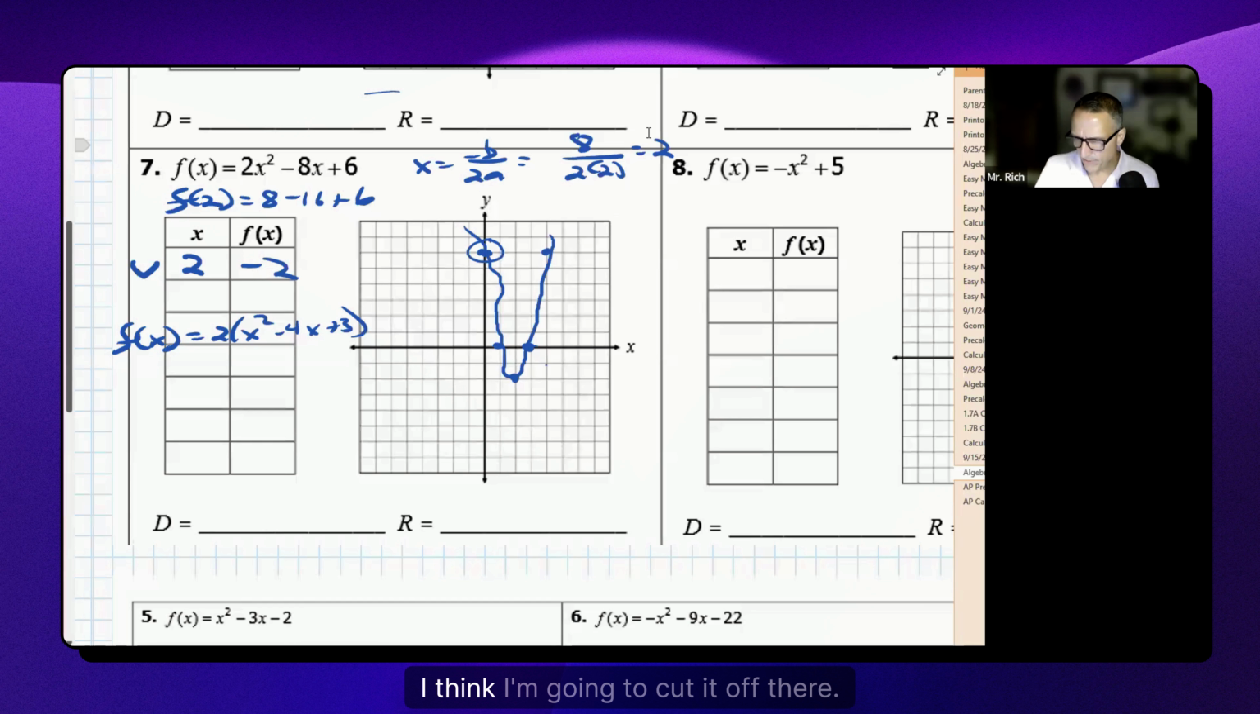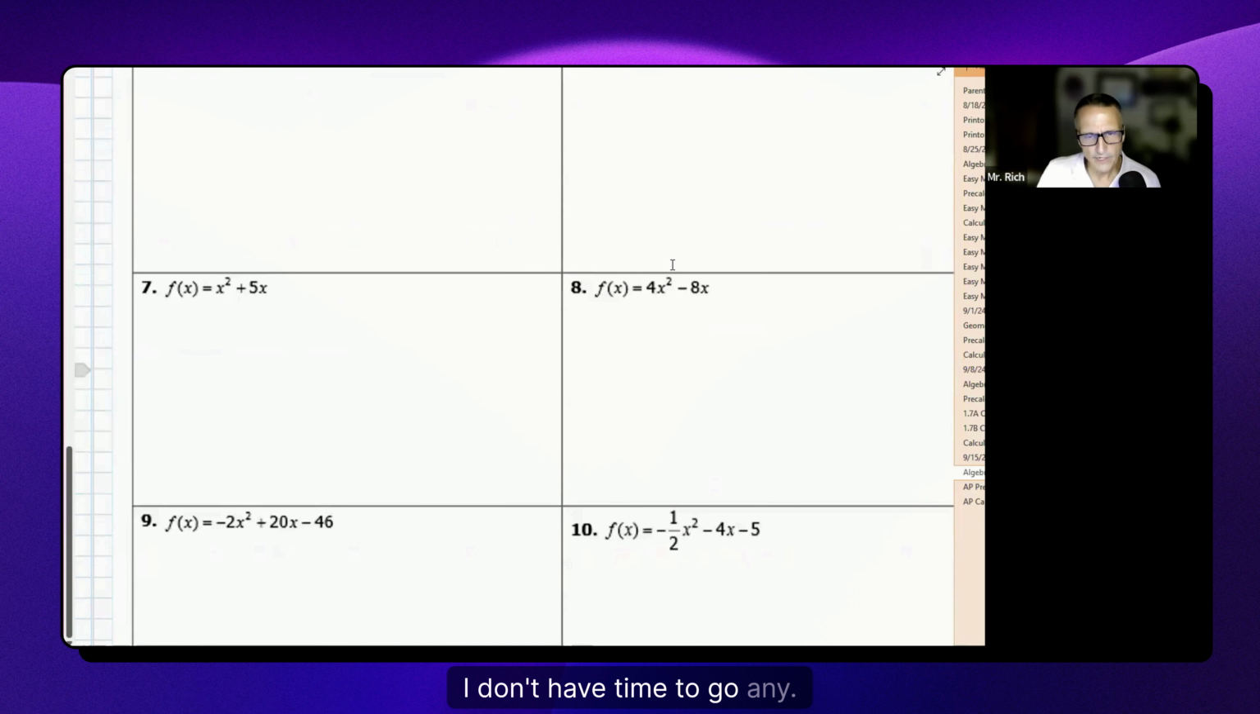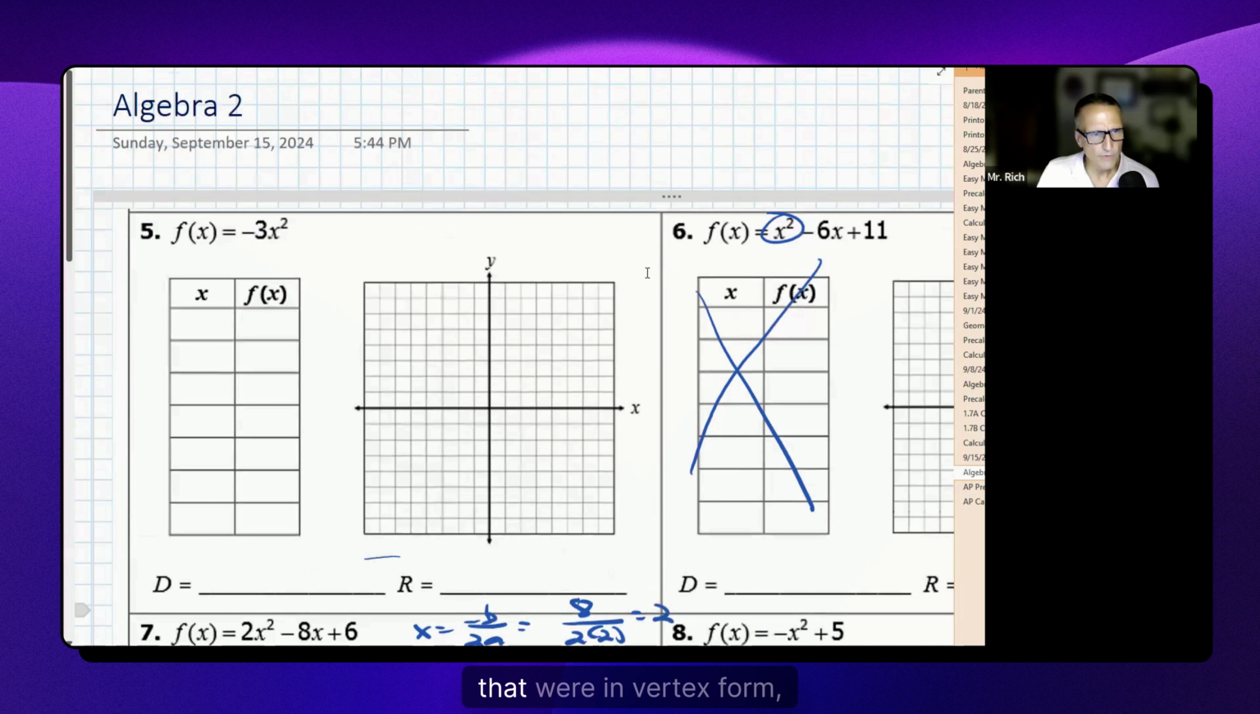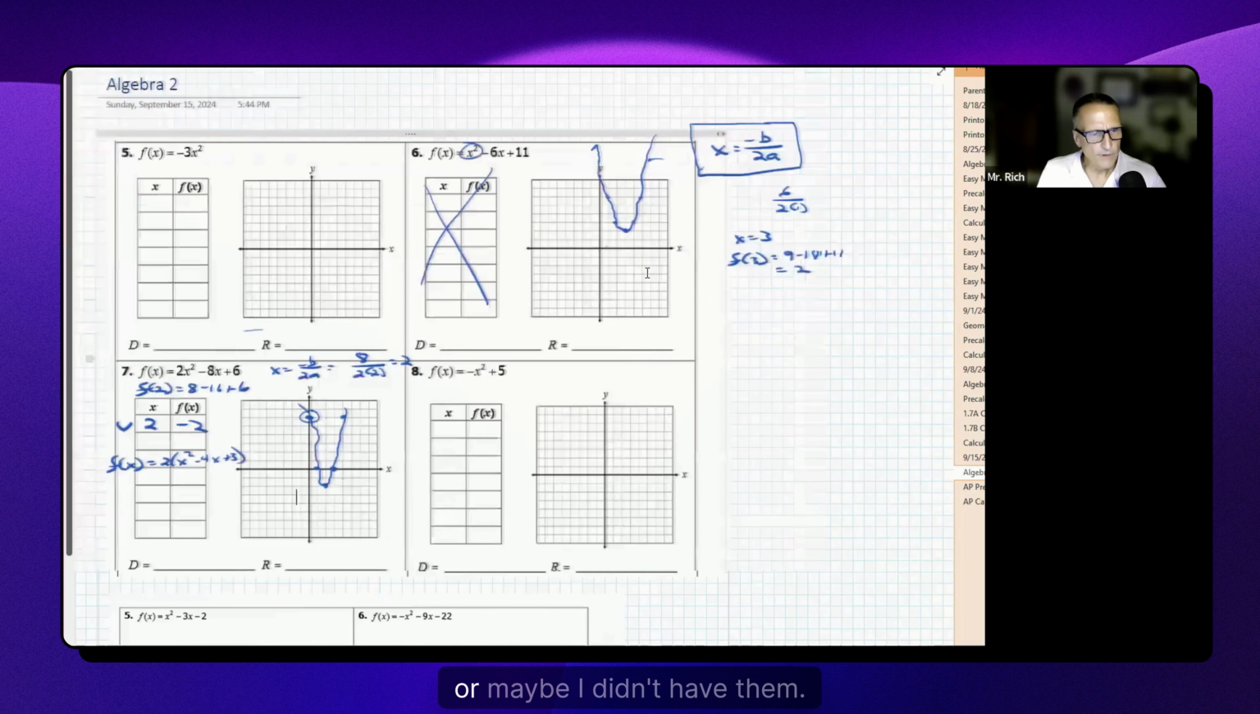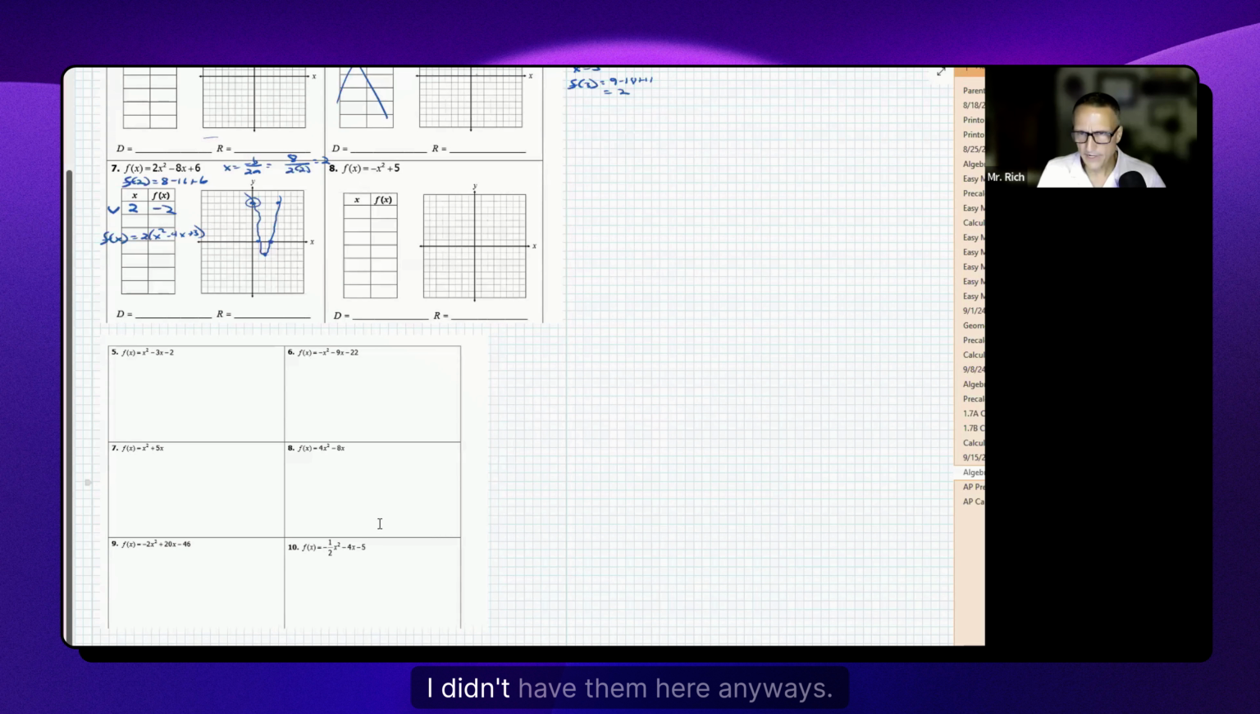We don't have time. I think I'm going to cut it off there. I had some other problems here, I think, that were in vertex form, or maybe I didn't have them. No, I didn't have them here anyways.